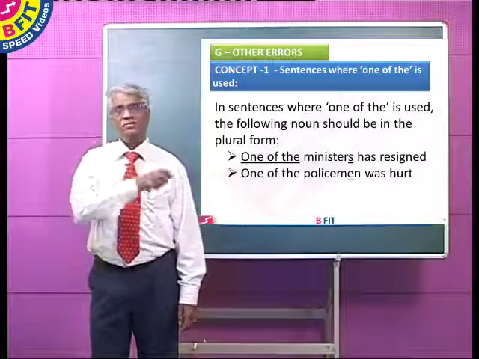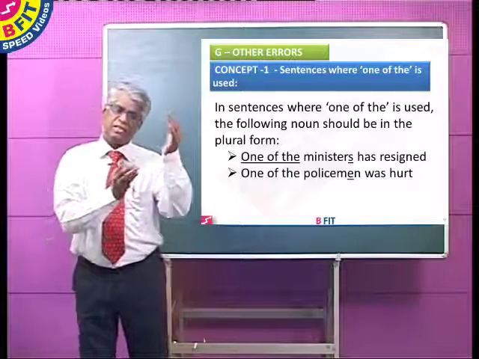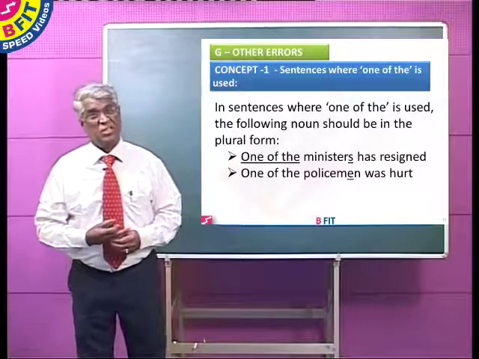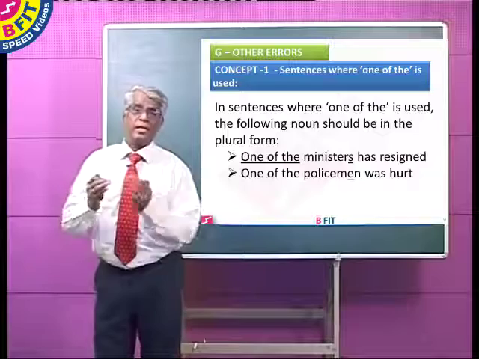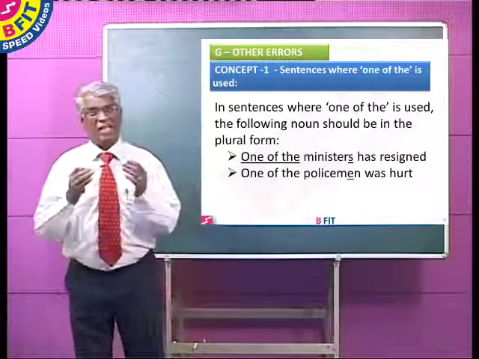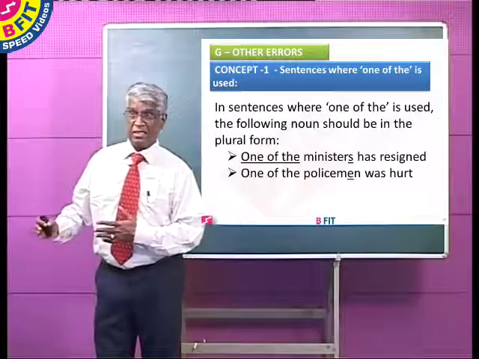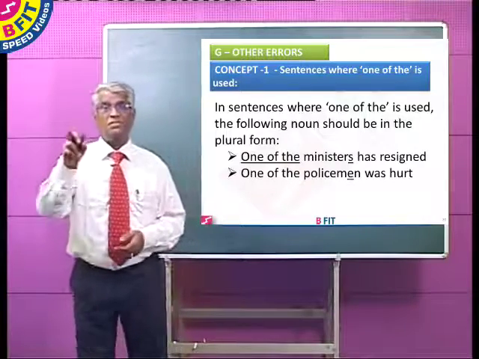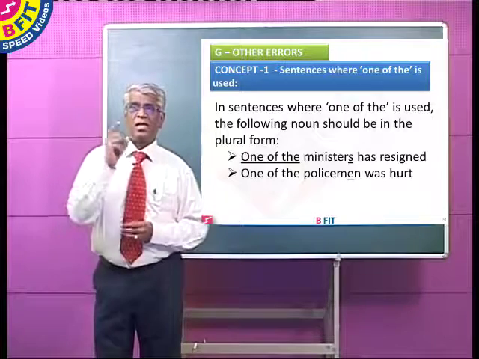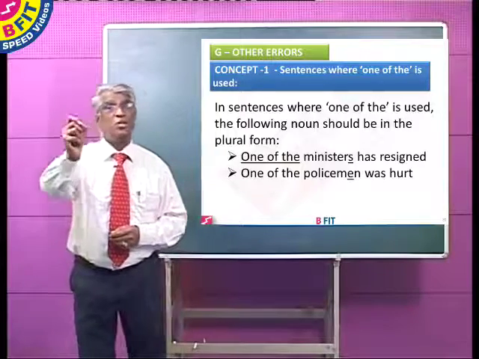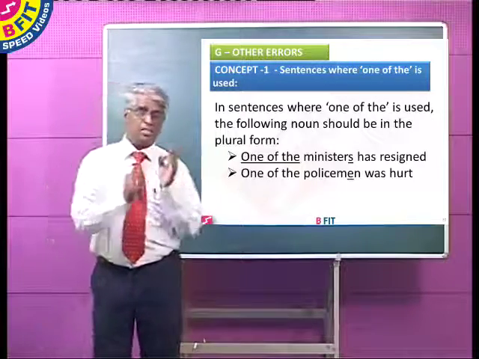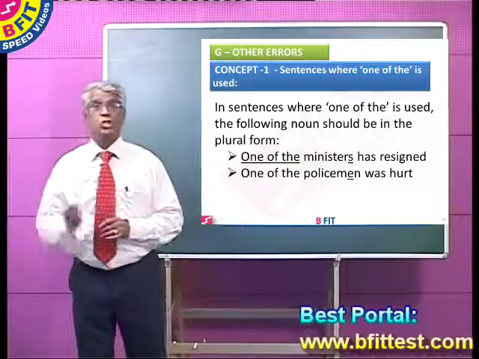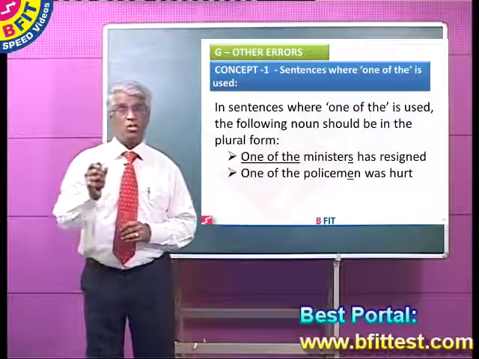Now, after this, we have seen a set of rules for the correct use of prepositions. Now, there are some other errors which normally we commit in the use of English, apart from these 6 types of errors. Now, one of them is the correct use of one of the. Whenever you use one of the, the next word should always be a plural noun.